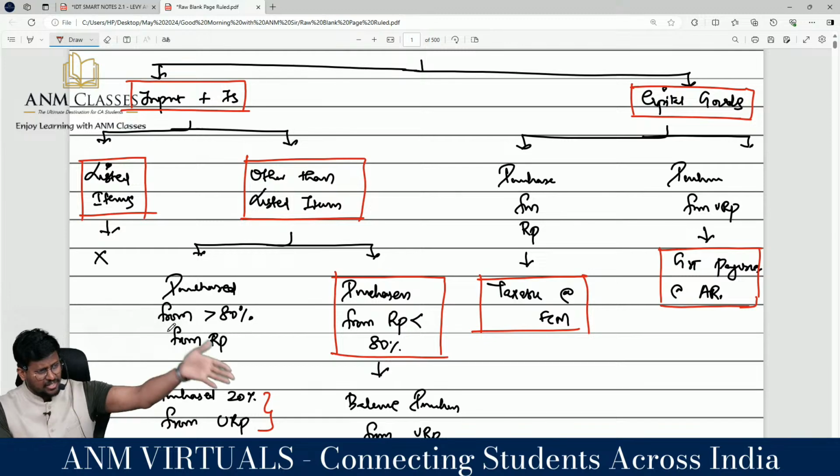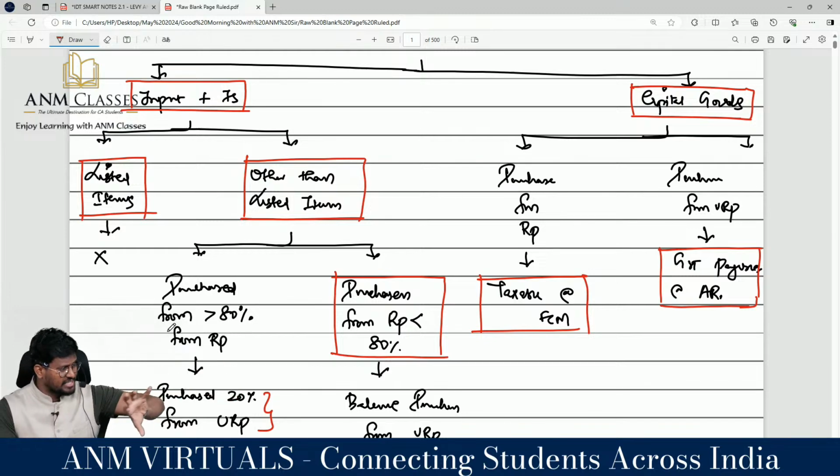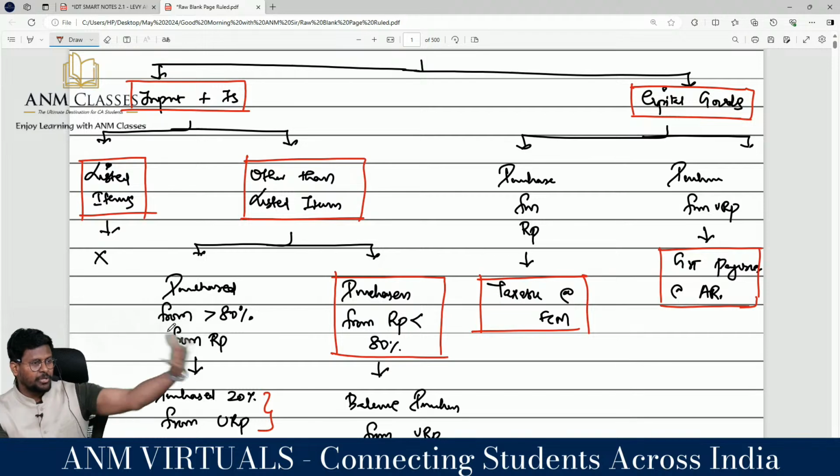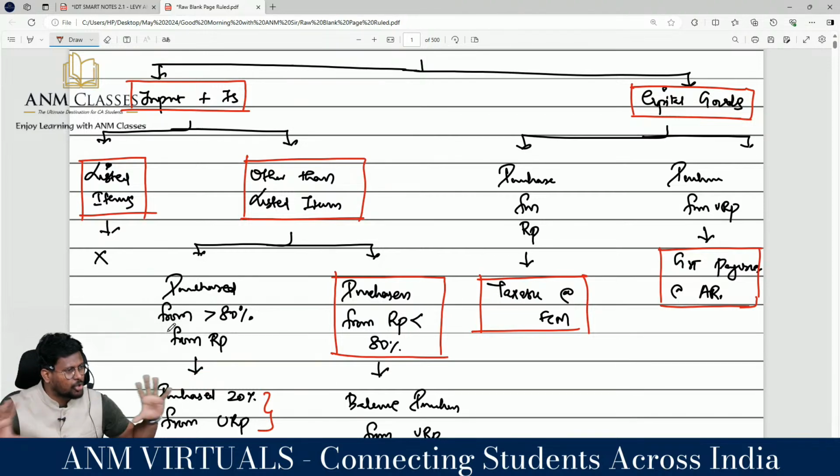Yes, sir. The next one, sir. Number 2, sir, you have not even purchased 80% from the registered person. In that, you are liable to pay RCM under 9(4). Correct? Sir, in that if cement is there, 28%; as for other items, you are liable to pay RCM at the rate of 18%. Sir, beyond 80%, actually you are not liable to pay RCM. But inside that, cement is there, RCM will be applicable at the rate of 28%. Clarity? For the remaining, you are not liable to pay RCM.